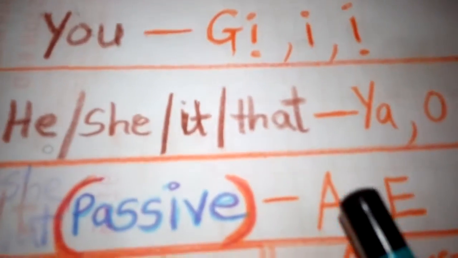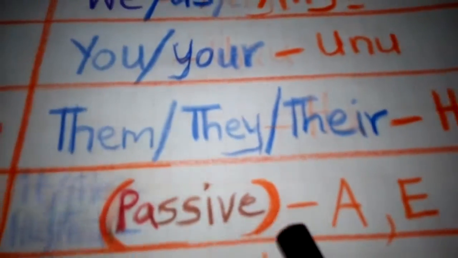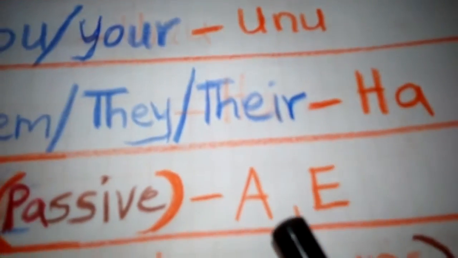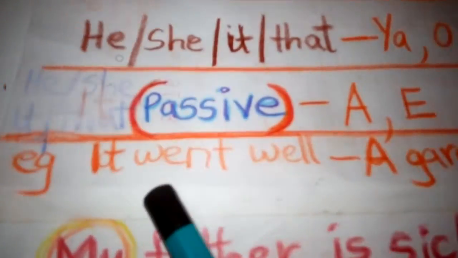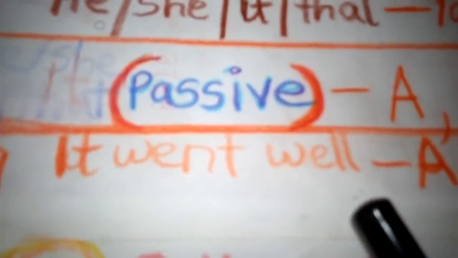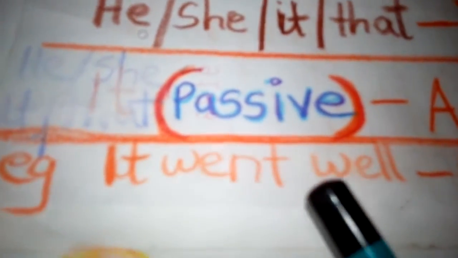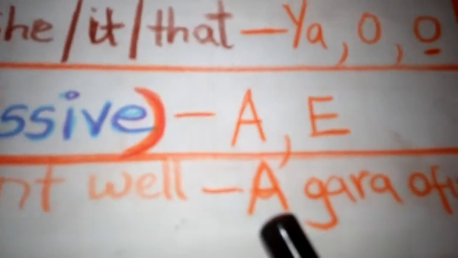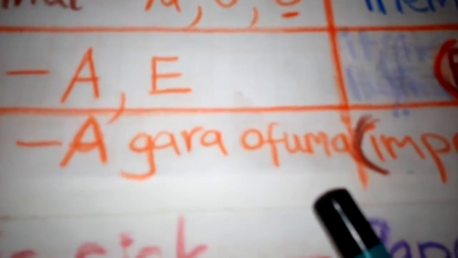This is a passive pronoun, a. It's still the same; it doesn't have a plural. I will give you an example now. Like here, it went well. What went well? You don't know. It's not specifying what went well. In Igbo language it is agara. Could be anybody, could be anything. Agara ofuma.